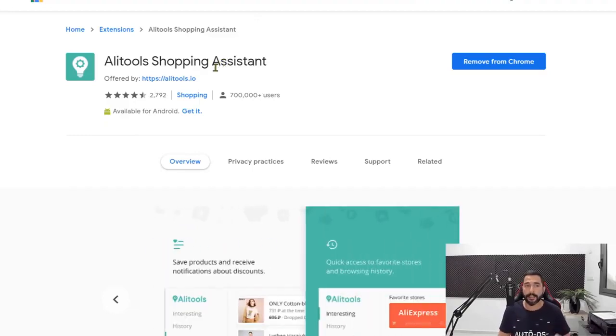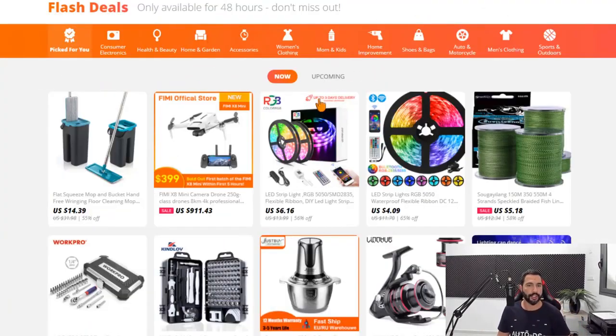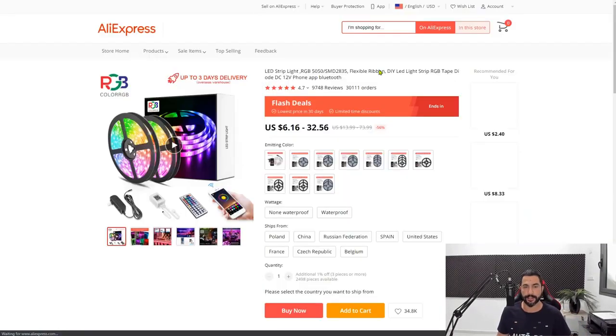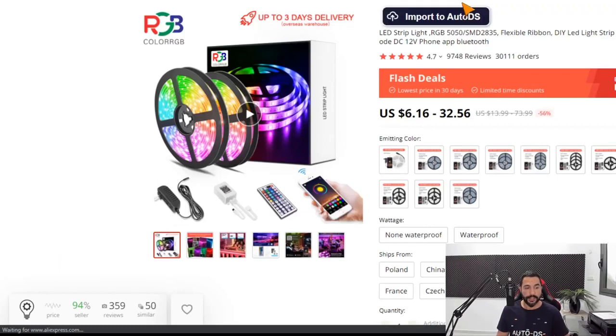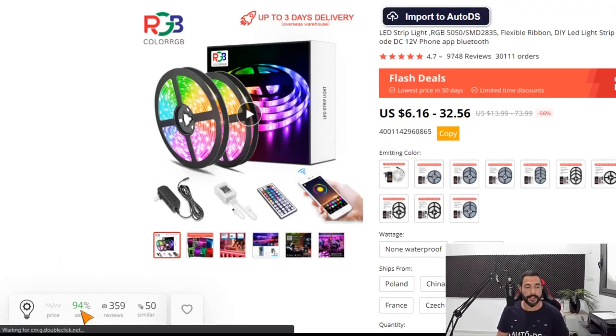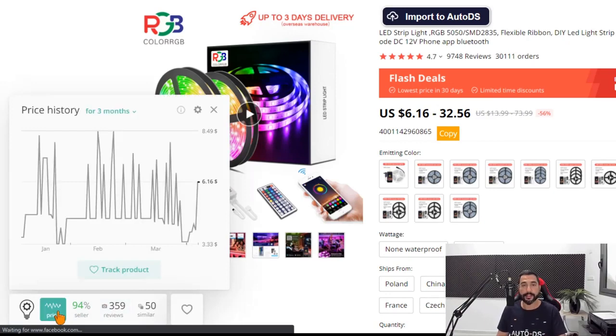Simply search up AliTools on Google or use the link right below this video to go straight to this page. Now let's check out these LED strip lights over here. And once inside the product page, here on the bottom, we can see the extension. Once I click on it, you can see all of the features that it has, starting with the price history. Here you have a price history for this product, when the price increased, when it decreased, and when that happened.